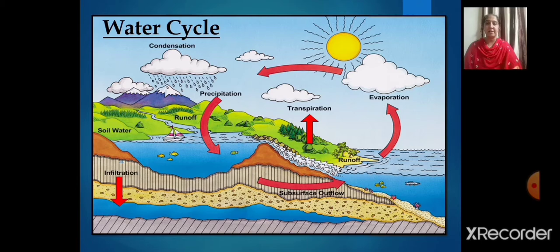If you want to understand this water cycle in detail, children, you can go through this slide. You can go through the image that has been given in this. How the process takes place in a continuous form. From the soil water, it condenses, then precipitation, then again transpiration, evaporation, then it comes back to the level of our earth again. So again the transpiration takes place. This continuous cycle goes on and that is called the water cycle.